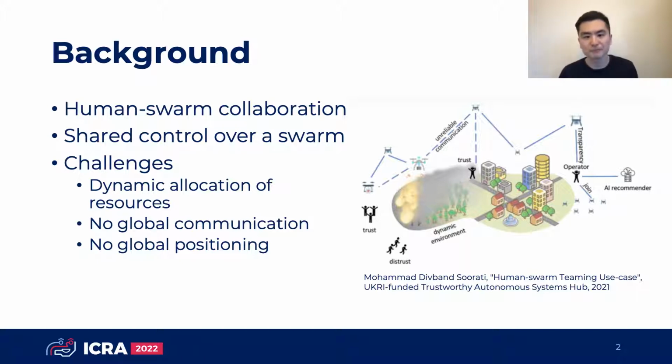of a single human. Challenges in human swarm collaboration can arise from scenarios that lack global communication or positioning available to both humans and robots. And communication is crucial for multiple people to work together.